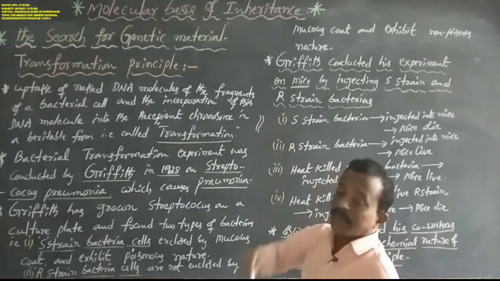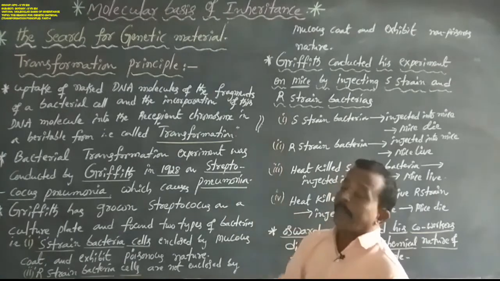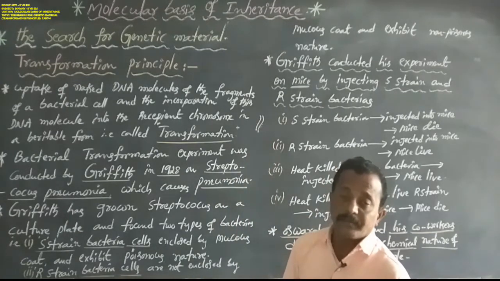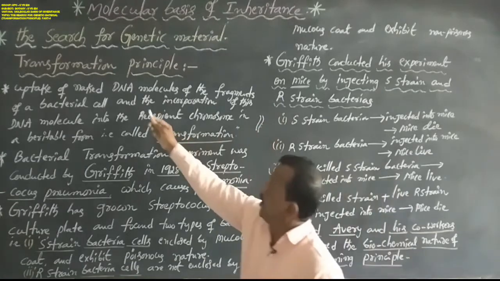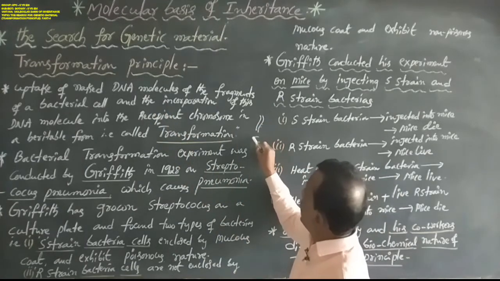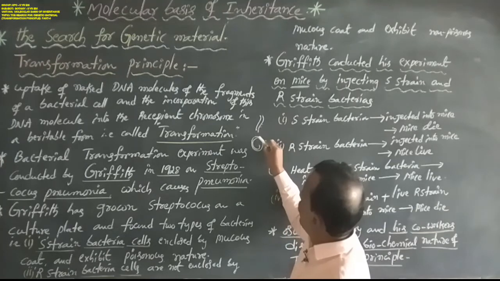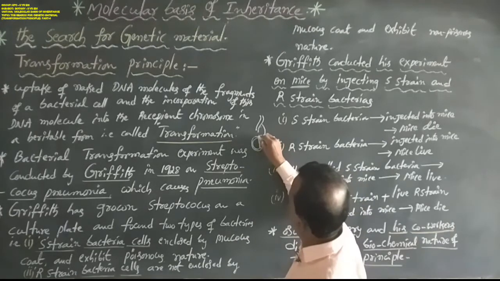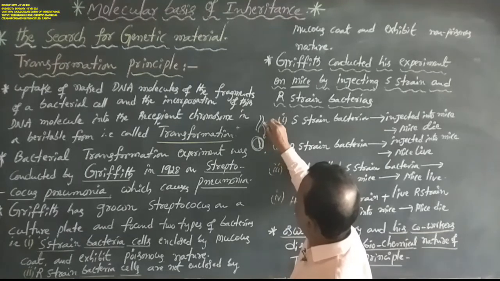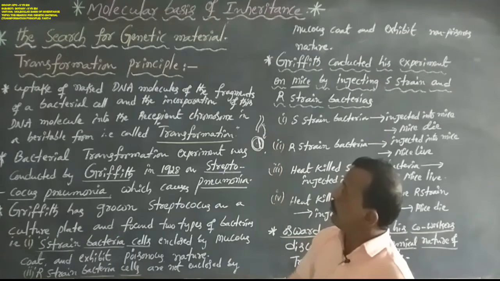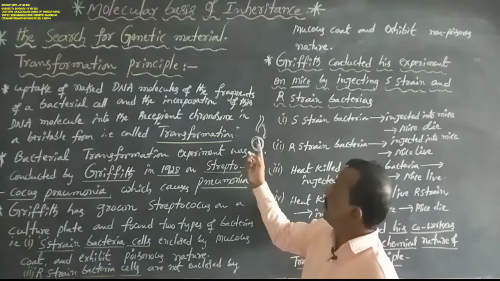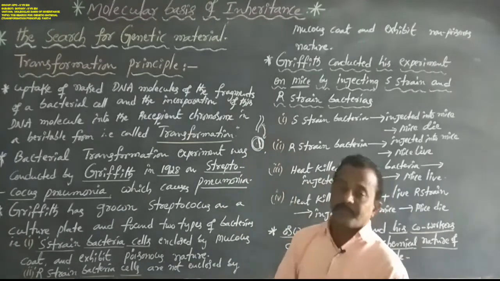This is a DNA fragment in the bacterial cell. This is one type of DNA fragment that occurs in the bacterial cell, and the incorporation of this naked DNA fragment molecule, by attaching to another chromosome of DNA, or the recipient chromosome, is called transformation.